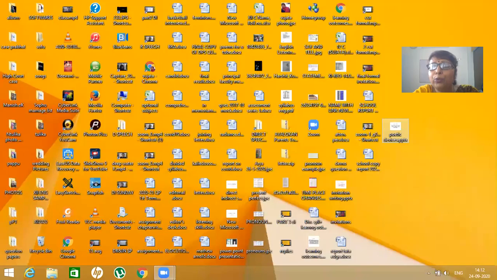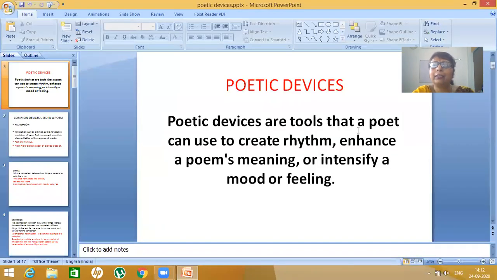As we use ornaments to enhance beauty, similarly, poetic devices are used to augment the beauty of the poem. As you can see, they are tools that a poet can use to create a rhythm, enhance a poem's meaning, or intensify a mood or feeling.